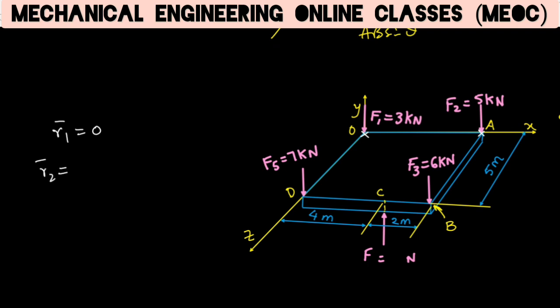R2 position vector is from O to A, from origin onto the point through which F2 is acting.